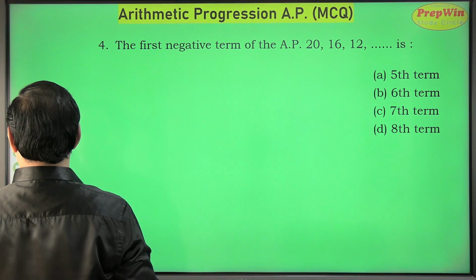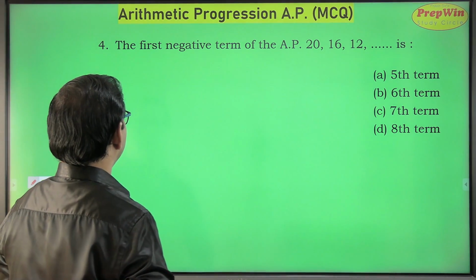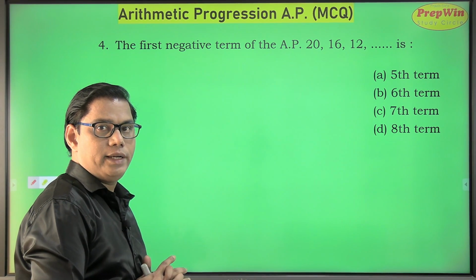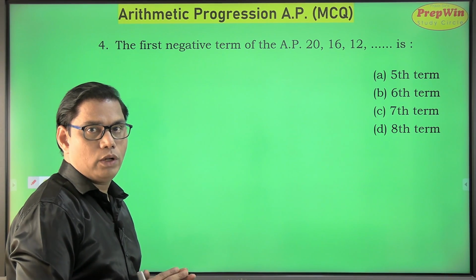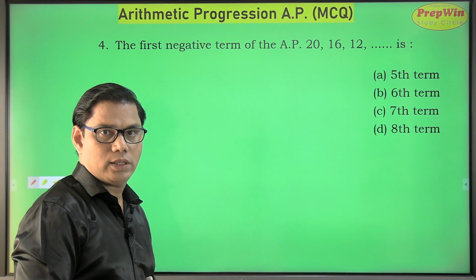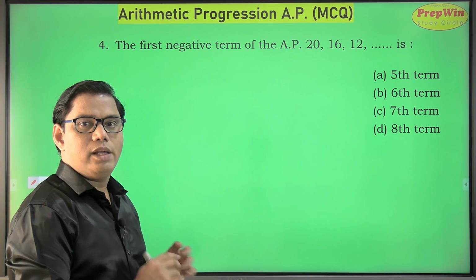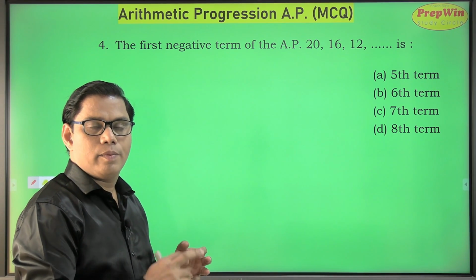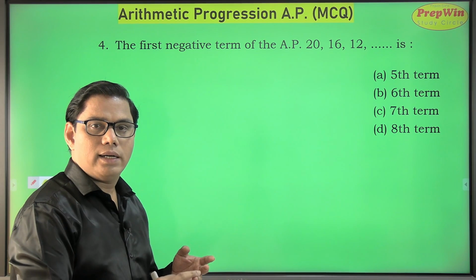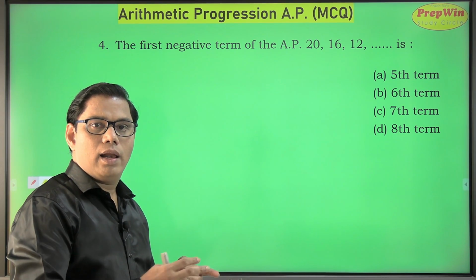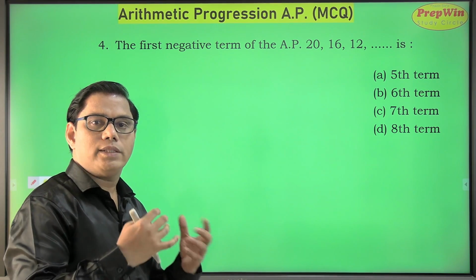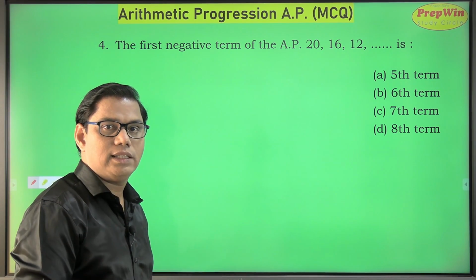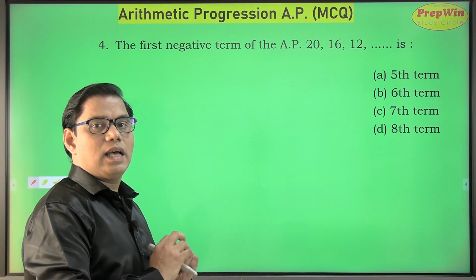So here comes question number 4, which is: the first negative term of an AP. Yeah, this looks interesting and this is confusing also. You can mark this as an important question. This is a classic sum. Any board, any textbook you are using, whether NCERT or R.D. Sharma or M.L. Agarwal or Selina or prescribed by any government, this question will be there everywhere. So this is an important sum.